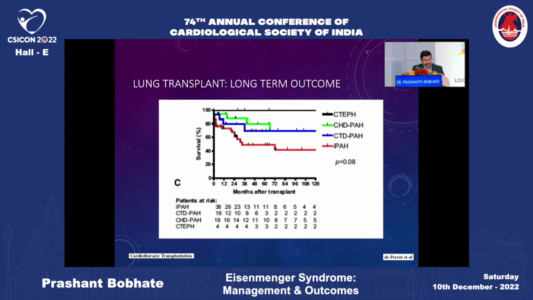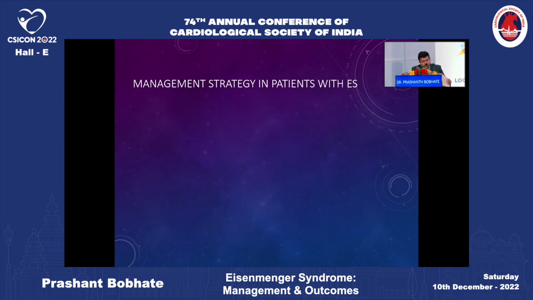Also, the 5-year survival of patients with congenital heart disease and pulmonary hypertension is only around 50 to 60%. And that is true for most lung transplant patients. So what is the management strategy? This is my last slide.